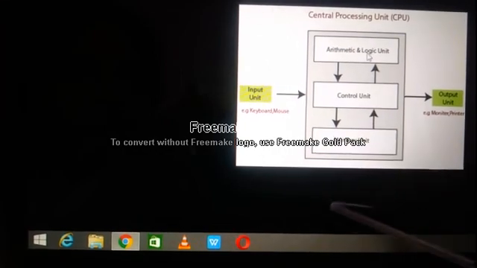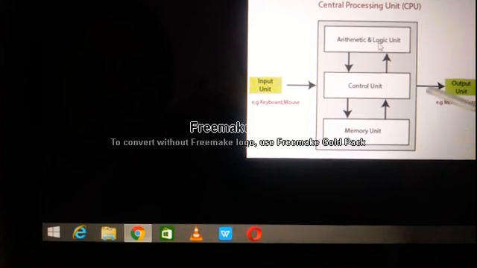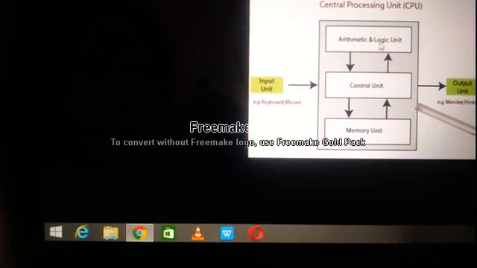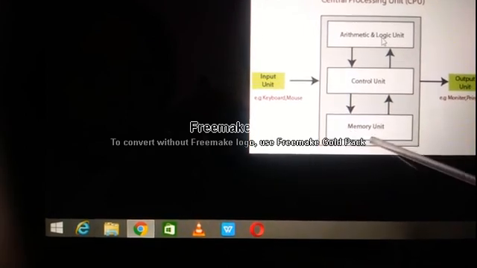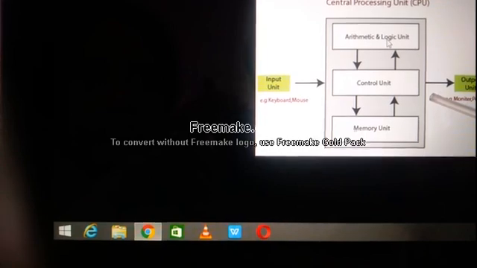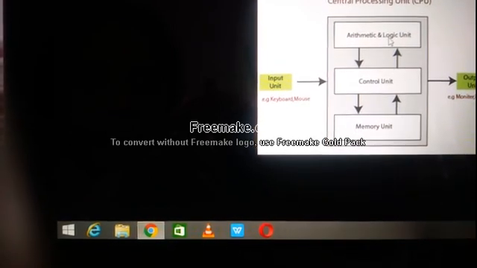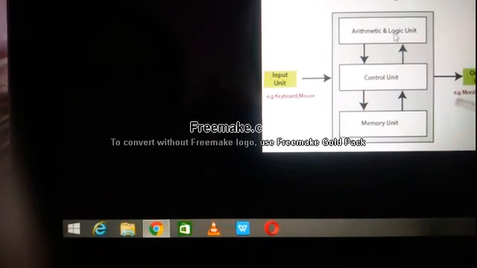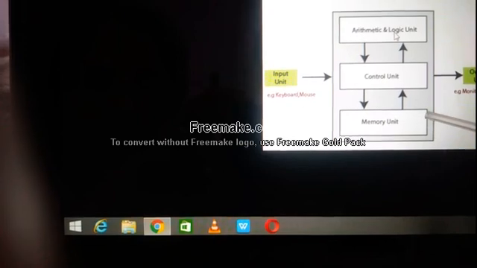Where are temporary data stored? Temporary data are stored in RAM, random access memory. I taught you already, right? RAM, random access memory, and permanent storage memory units. What is a permanent storage memory unit? Hard drive. Very good. Hard disk is a permanent storage memory unit, and also your pen drive.